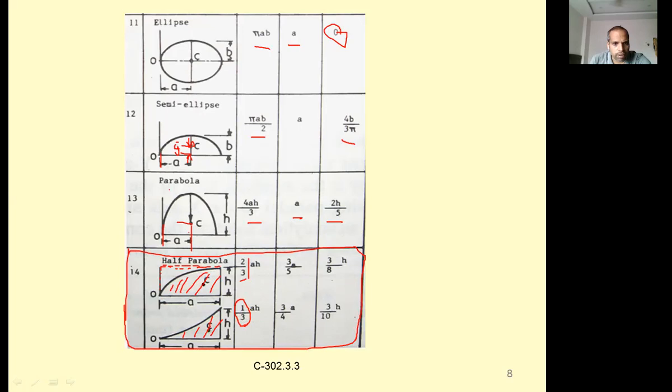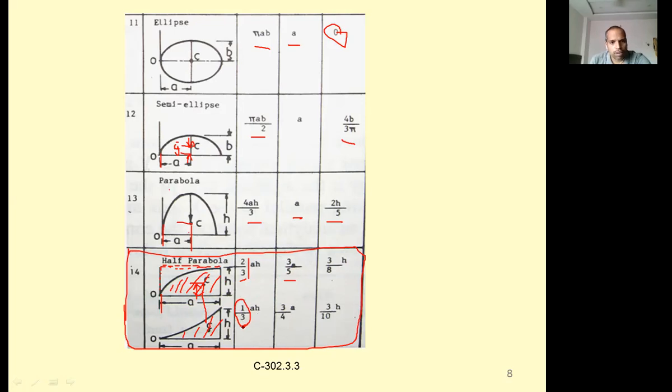The centroid means from here to here. From here to here it is 3/5 a. From here to here it is 3/8 a. So 3/5 a and 3/8 a, of this height, and for this one 3/5 of this width.